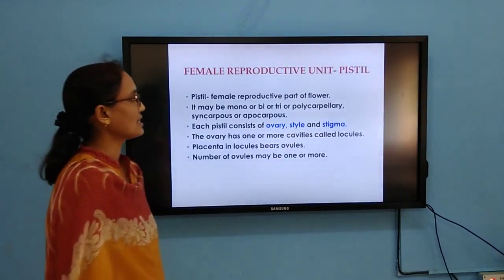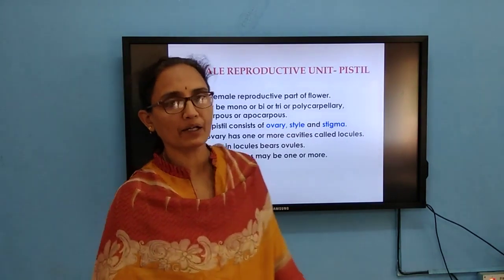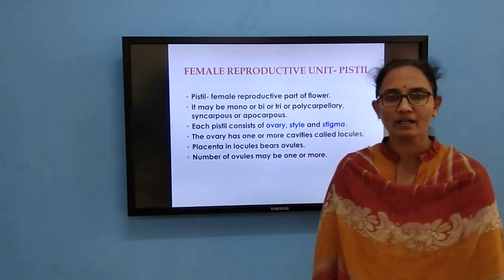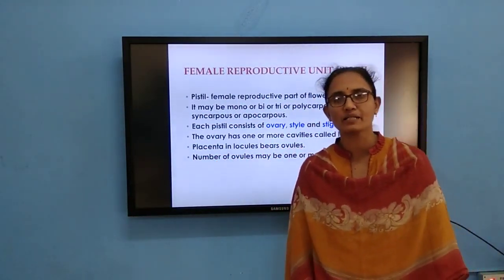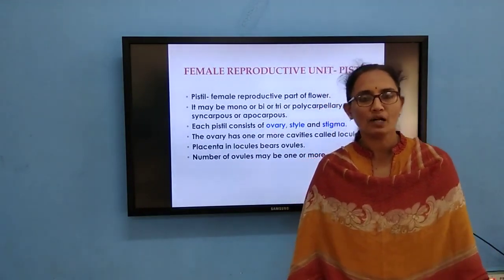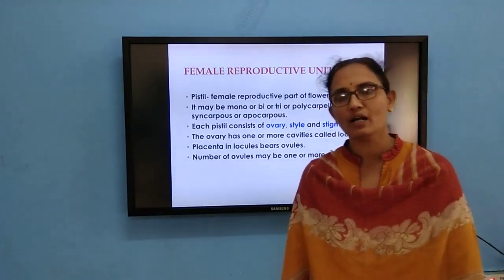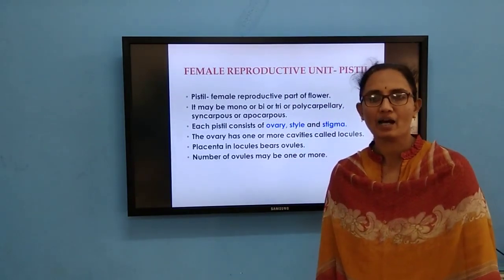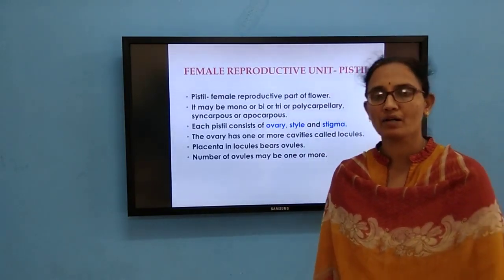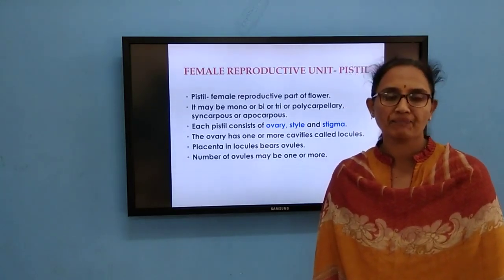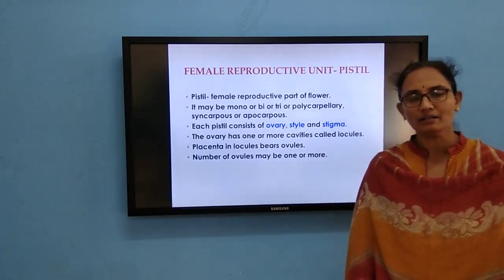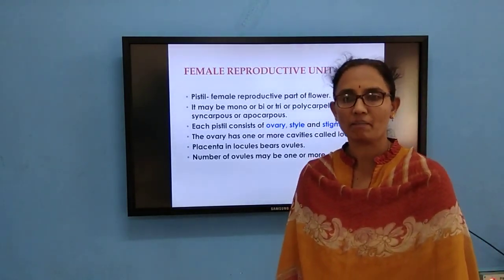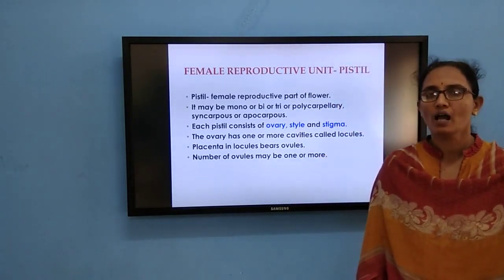Then coming to the next aspect, the female reproductive unit, we call it pistil, carpel, and so on. There are different names, so don't get confused, these are synonyms. If only one carpel is there, it is called monocarpellary. If two are there, bicarpellary, and more than two, multicarpellary. If the carpels are fused, that condition is called syncarpous. If the carpels are free, that condition is called apocarpous.